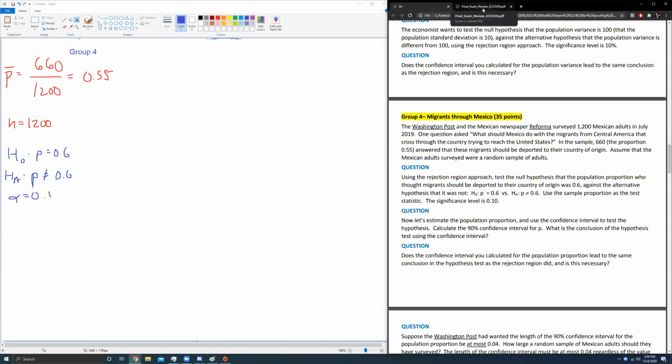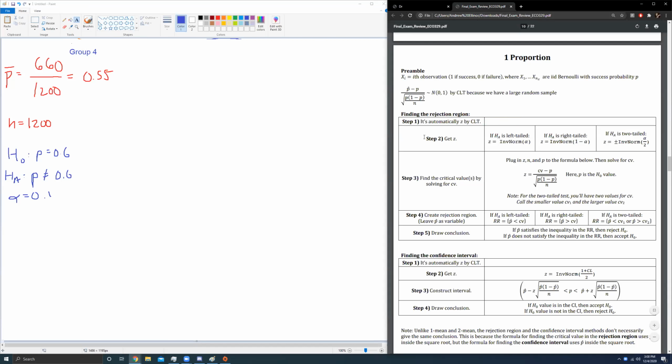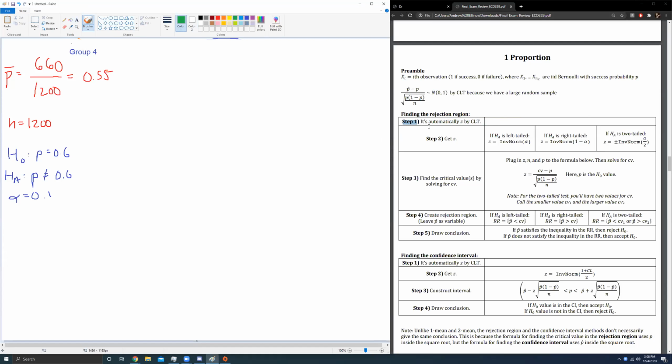Question 1, rejection region approach. Step 1, is this a left-tailed, right-tailed? Oh, so it's automatically Z by CLT, so I don't even think about that. I don't even think about it as being a step, but it's something you need to check for one mean and two mean type questions. For a one proportion question, it's automatically Z. So step 2 is to get Z, and that depends on whether your test is left, right, or two-tailed. This is a two-tailed test.